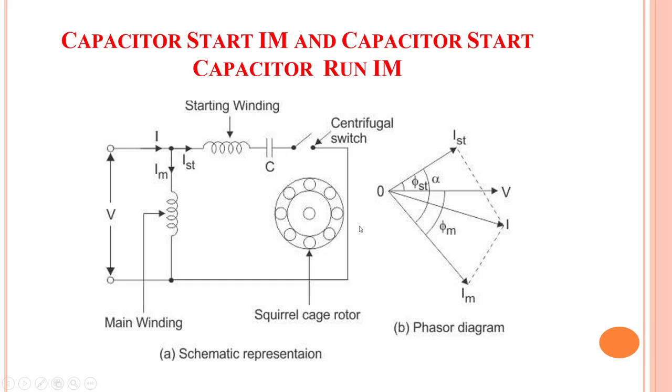See in this diagram, we can see the main winding and the starting winding. IST is the current in the starting winding, IM is the current in the main winding, C is the capacitor here, and this is the centrifugal switch, with a squirrel cage rotor. The phasor diagram shows voltage as a reference and the currents lagging voltage. IST is the starting current, IM is the main winding current, and the addition of these two currents is I. The angle between voltage and IM is phi. The angle between IST and IM is alpha. Because it is split phase, as I said earlier, it is splitting two currents. Between IST and V is phi ST.